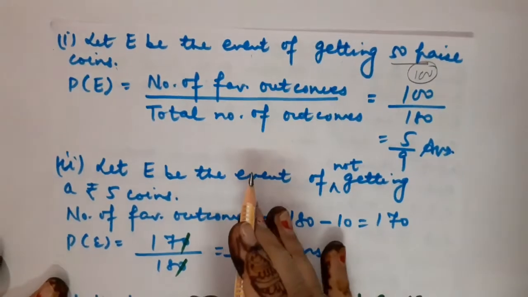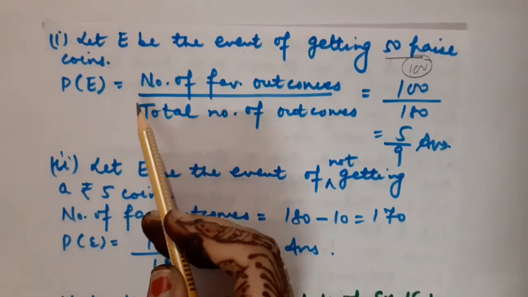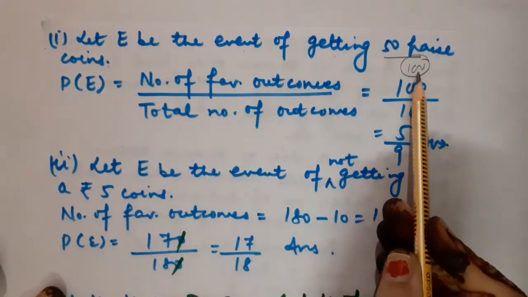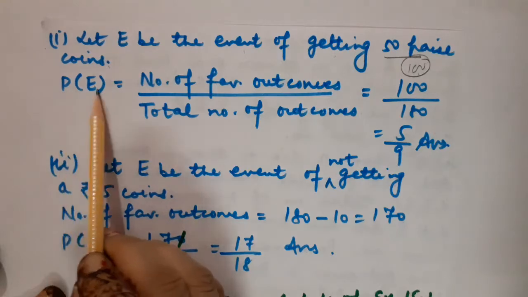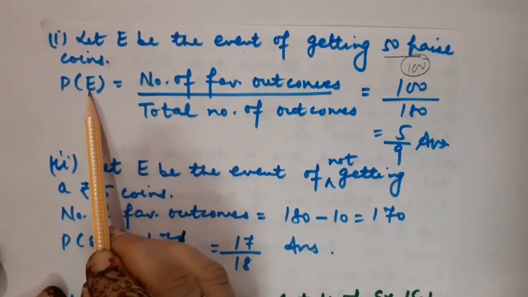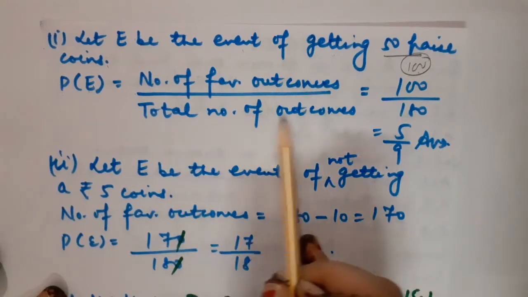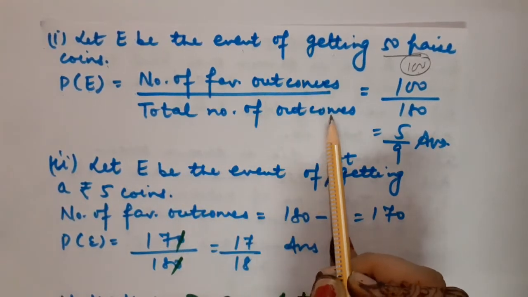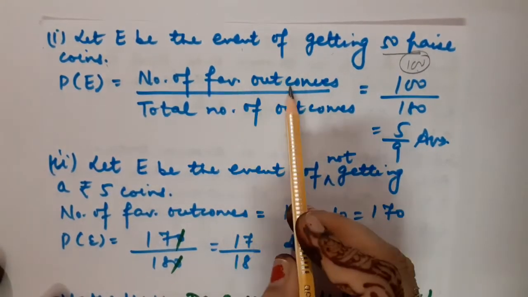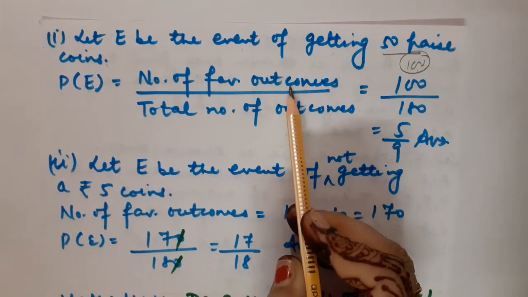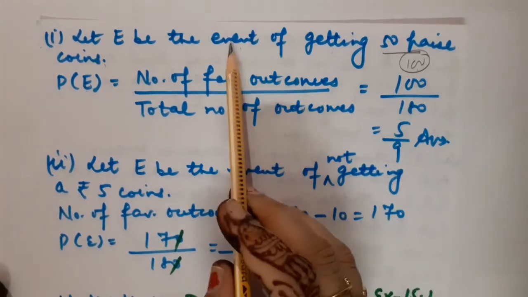Okay. So now what will be the favorable outcome in that case? The number of favorable outcomes will be 100, of course. So probability of the event E is equal to number of favorable outcomes upon total number of outcomes. Total number of outcomes is nothing but the total number of coins over here. Favorable outcomes are those which provide us the result demanded according to the event.